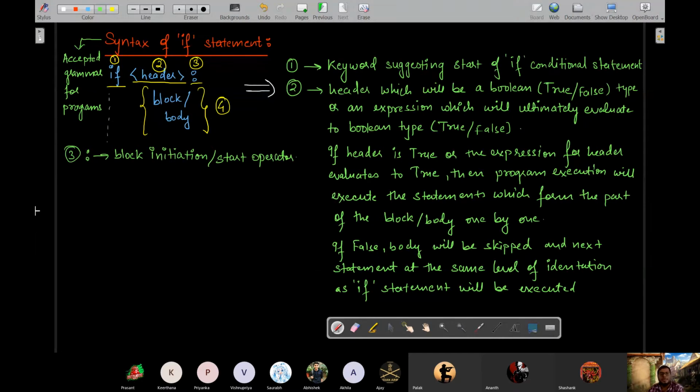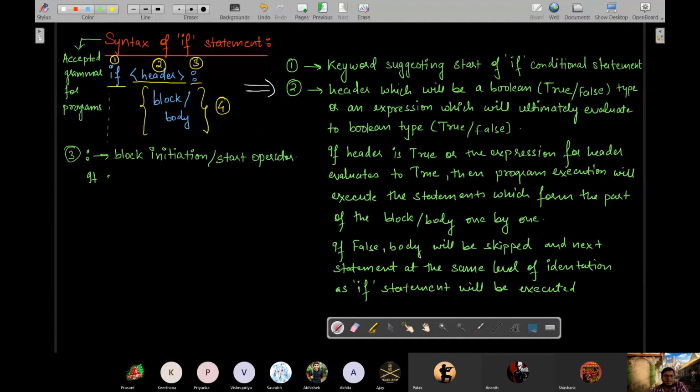This signifies that whatever comes after this in an indented manner will form the block of the if statement.